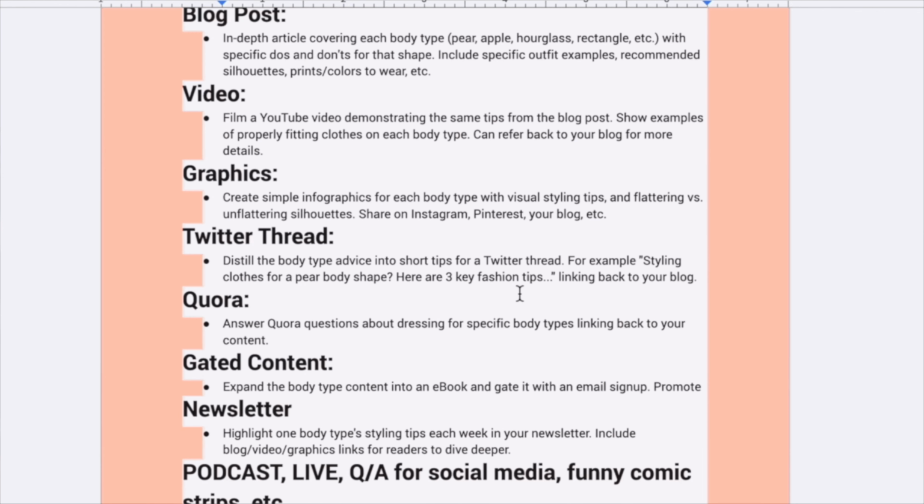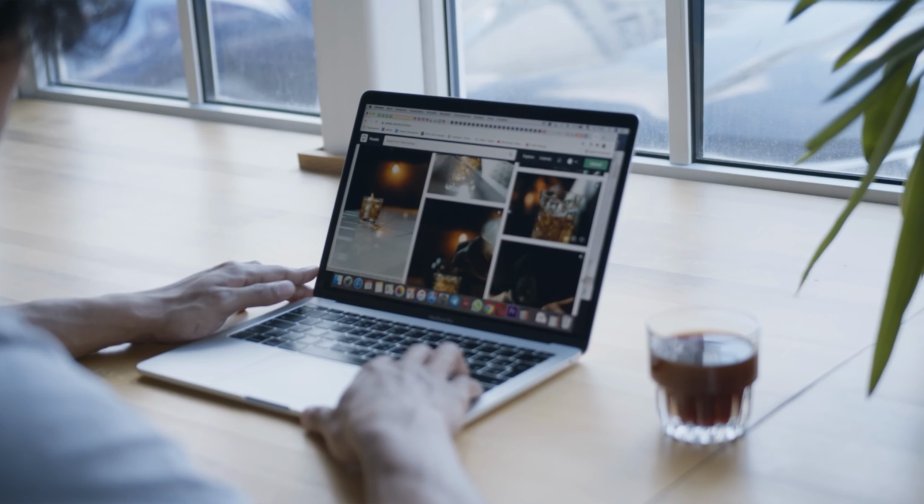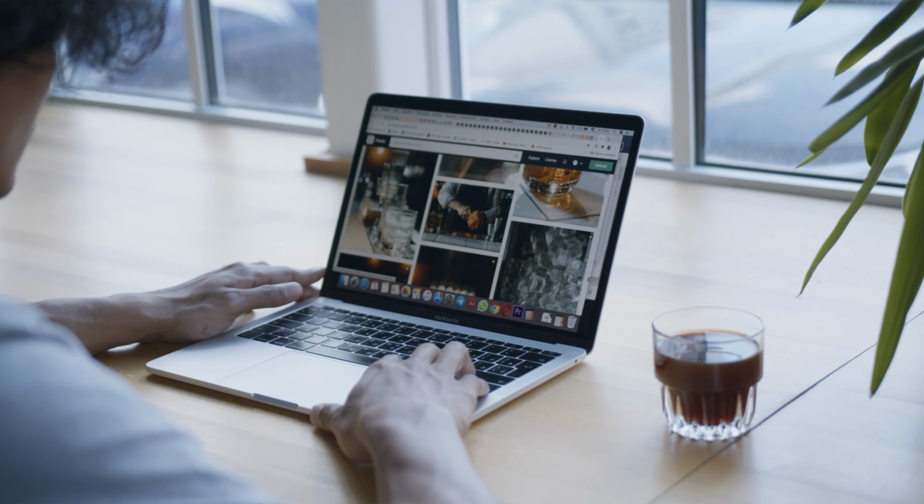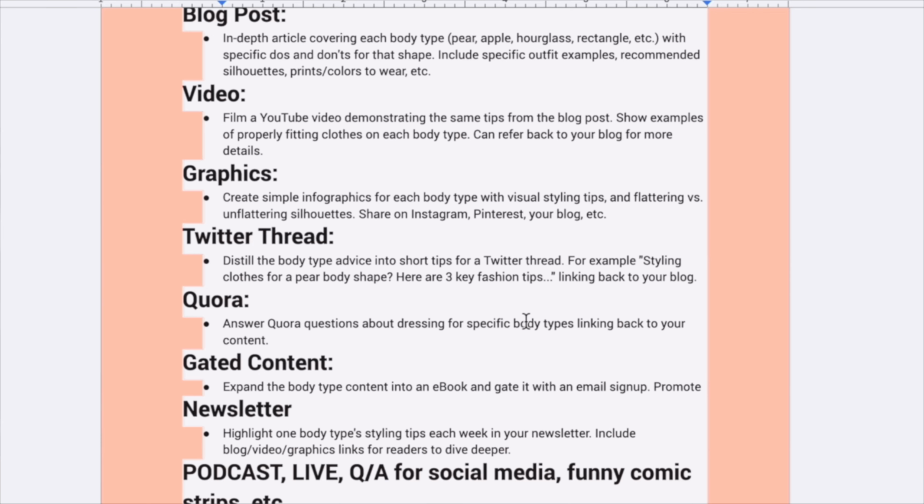With the same content, we'll go on Twitter and we'll create a thread. For example, styling clothes for a pear body shape. Here are 3 key fashion tips. Then we will link back to our blog post. This is very important. Linking is very important, right? I think you have to notice that even if I'm taking the original piece of content, I am changing my content according to the platform. So this you have to take care of.